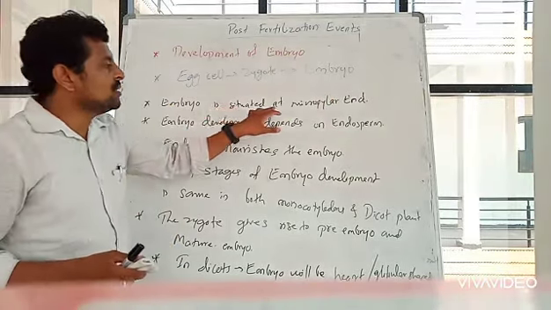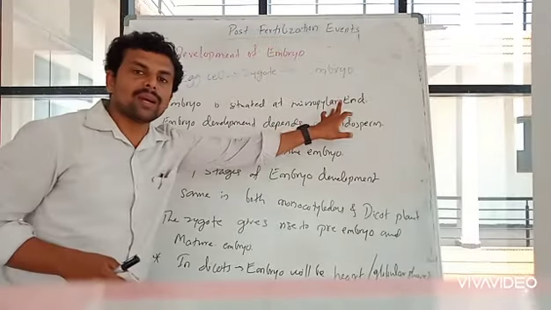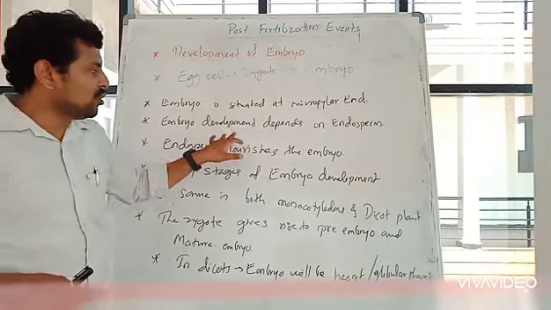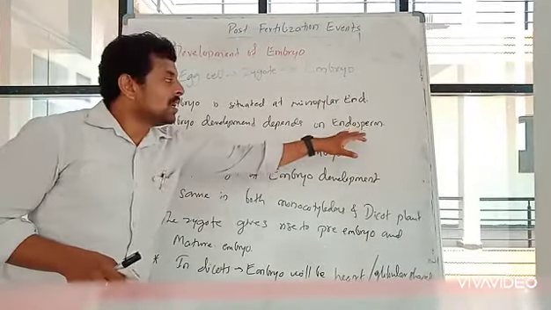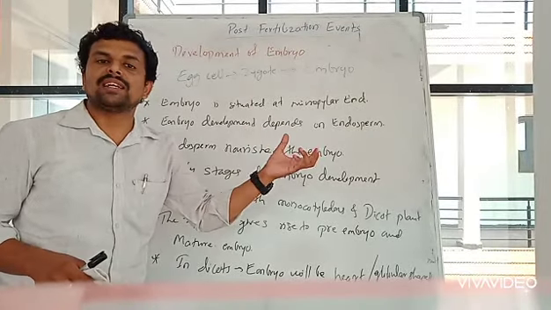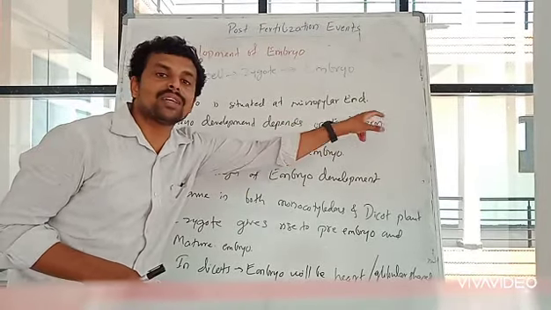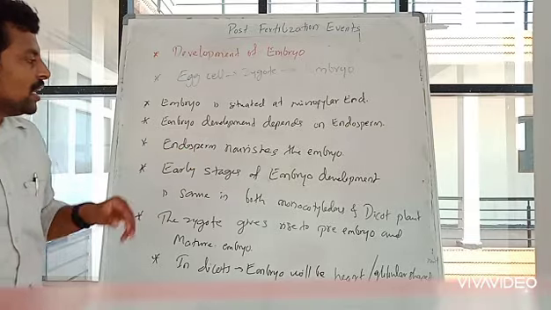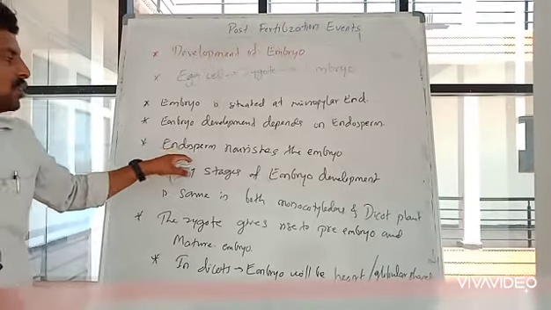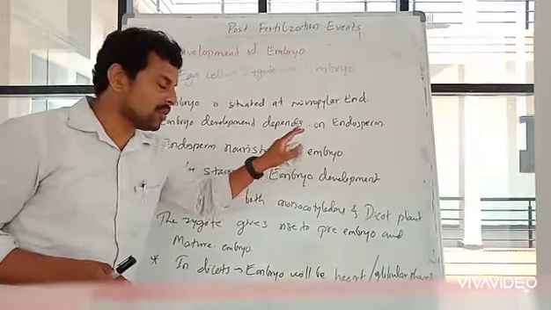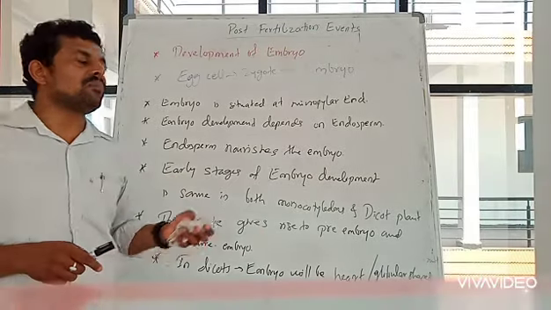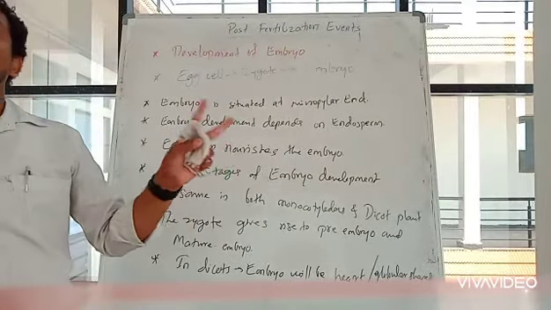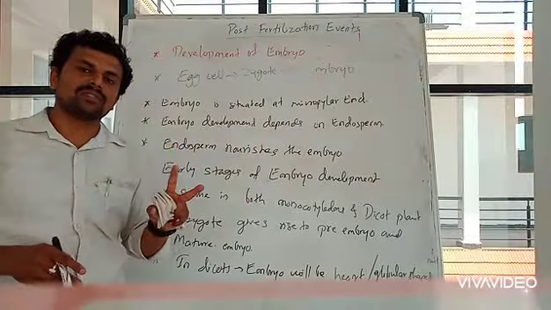Then the embryo is situated at the micropylar end, and embryo development mainly depends on endosperm because it needs food, right? So the embryo will take food from the endosperm. The endosperm nourishes the embryo. Then early stages of embryo development remain same in monocots as well as in dicots.